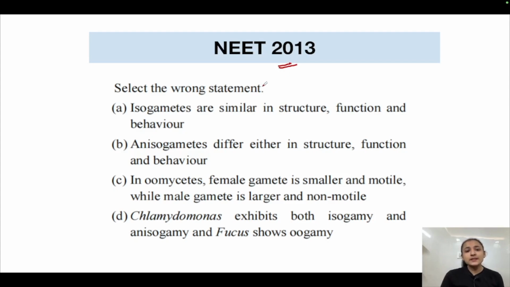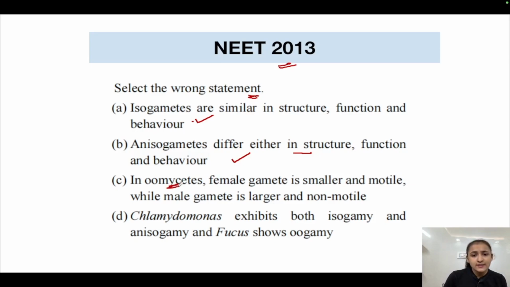This is from NEET 2013. We have to identify the wrong statement. Option number A says isogametes are similar in structure, function, and behavior. Yes, this statement is correct. Isogametes are similar in their morphology, their function, and their behavior. And anisogametes differ in structure, function, and behavior. Yes, this statement is also true. And anisogametes differ in their structure, as in their size. Option C says in oomycetes, the female gamete is smaller and motile, while the male gamete is larger and non-motile.